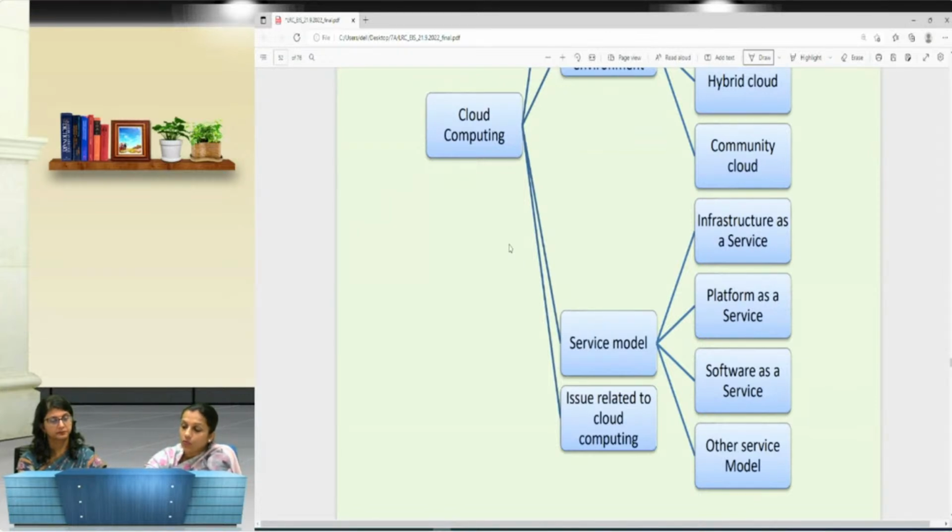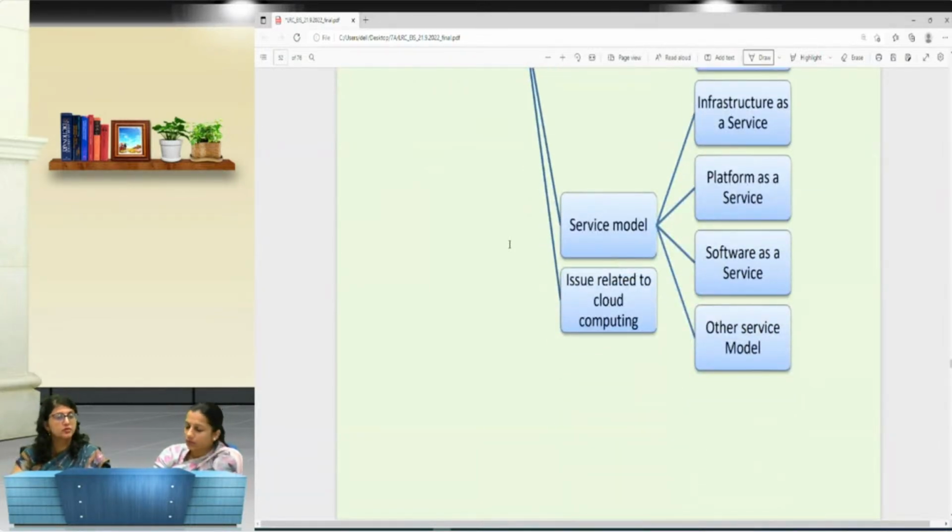Under each and every point, we have certain points. Like if we talk about infrastructure as a service, certain examples are given over there, advantages are given over here, characteristics are given over here, and usage is given over here. So MCQ can pose on any of the parts, and it can directly ask a question about detail of this, or differentiate between any two service models.